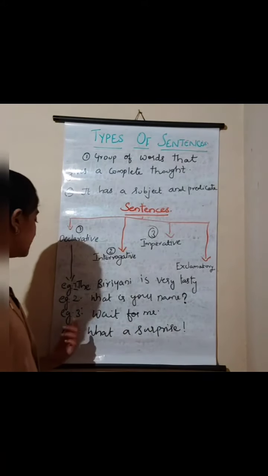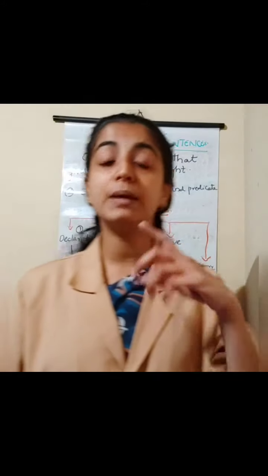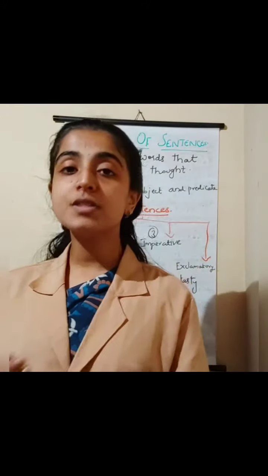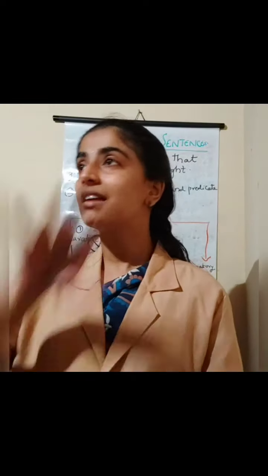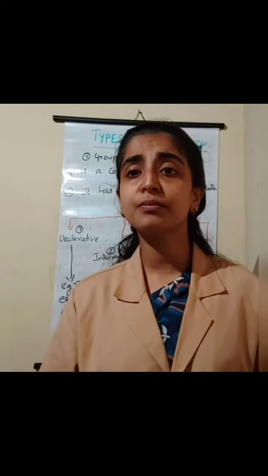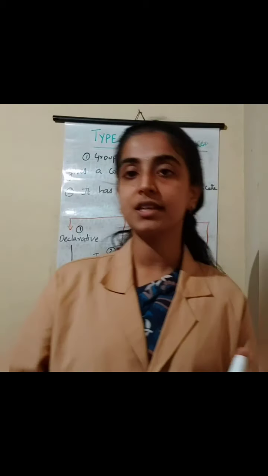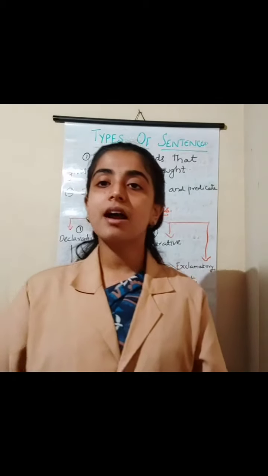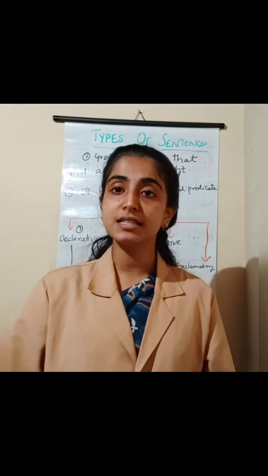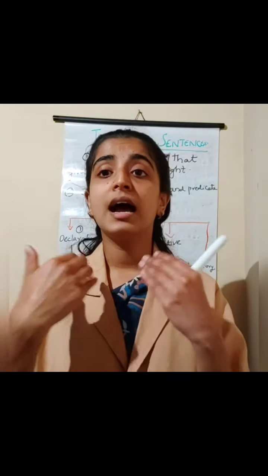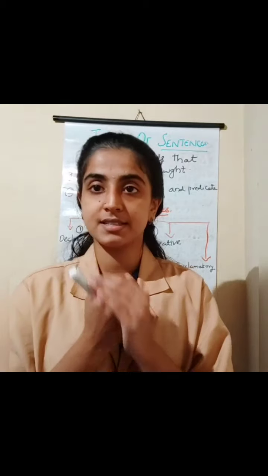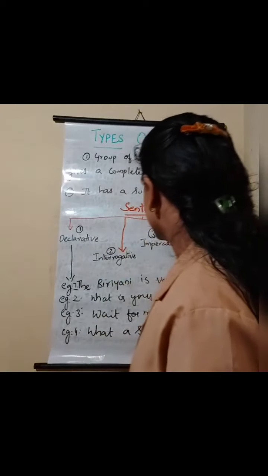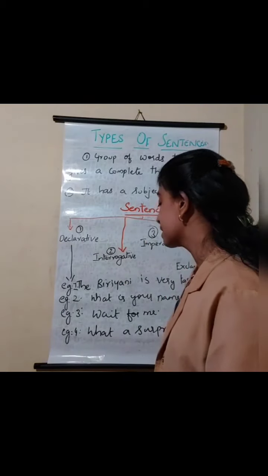Okay, children, and the next one is imperative. Imperative sentences are those sentences that are used to give orders, like wait, clean the table, pass the bottle. This is an imperative sentence that is used to give an order, or just to make a request. Now the last one, exclamatory sentence.